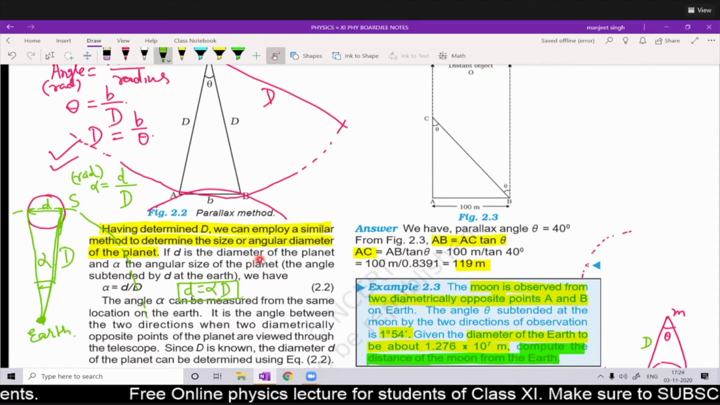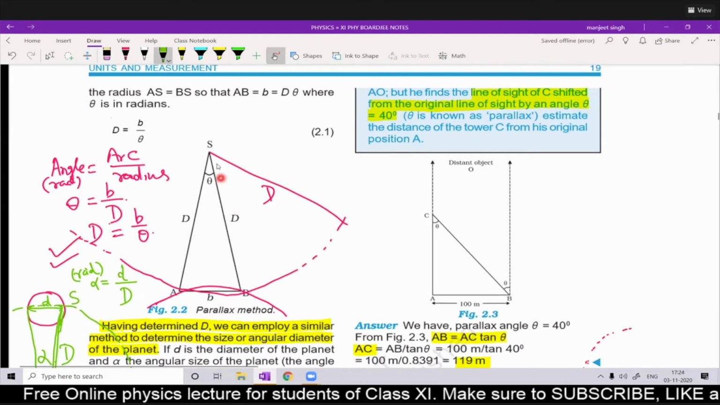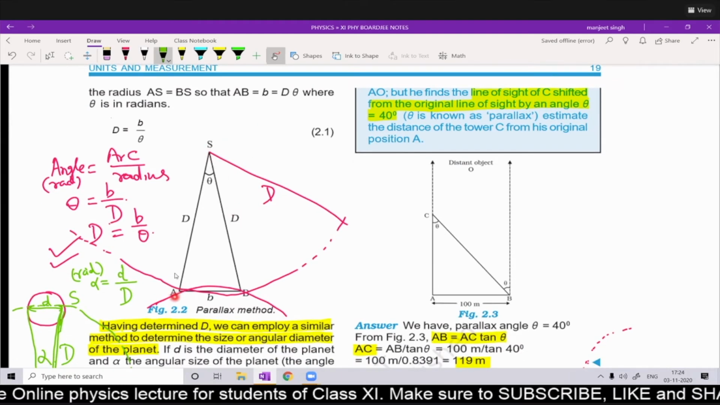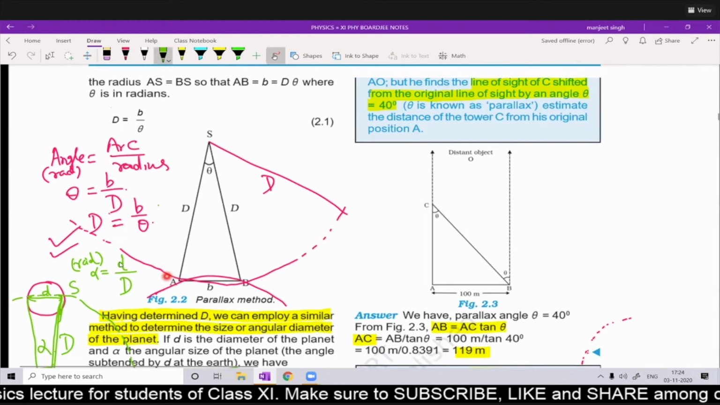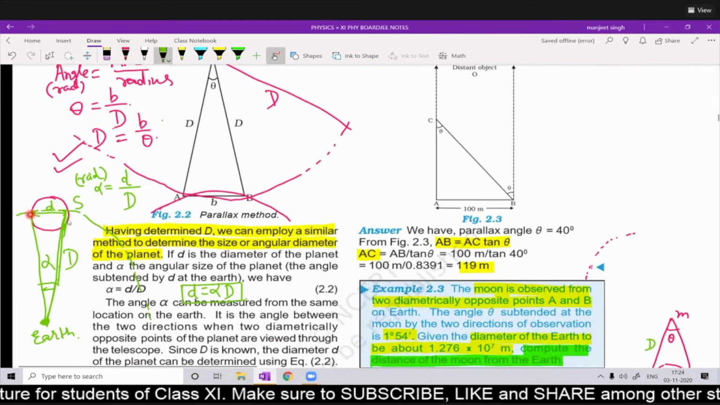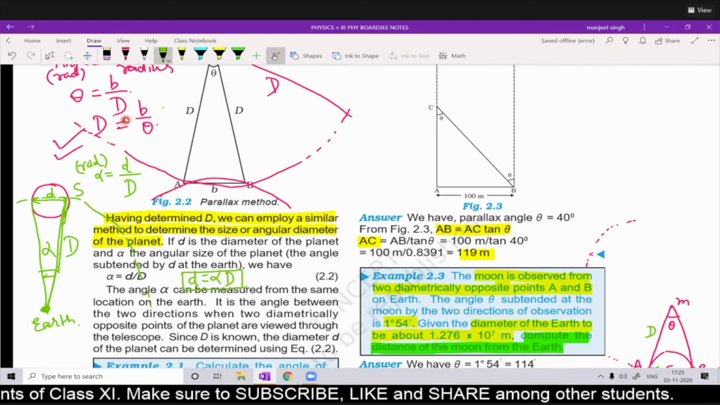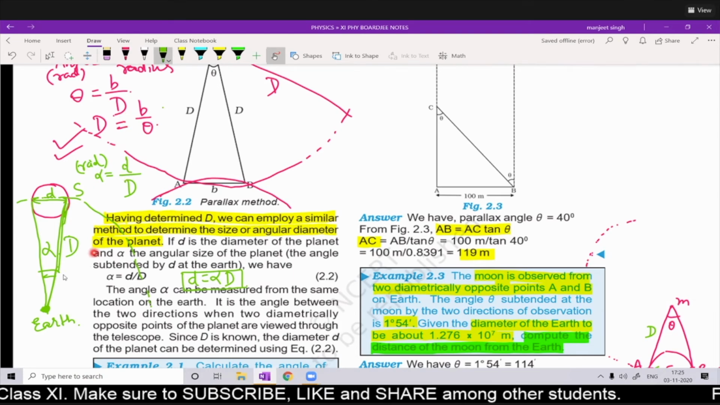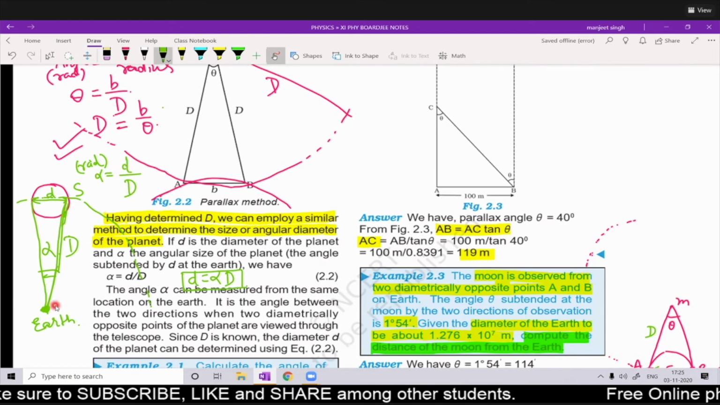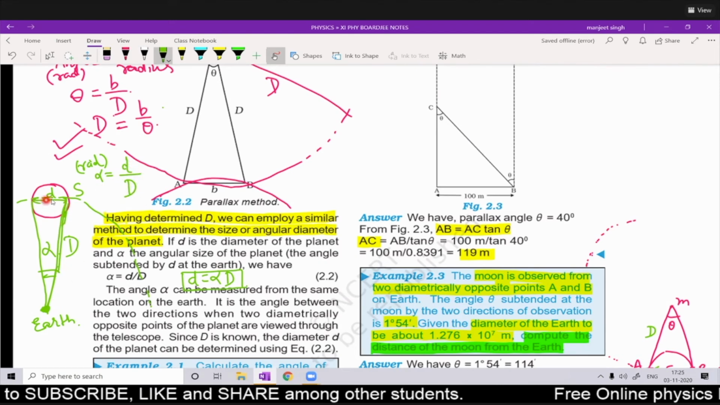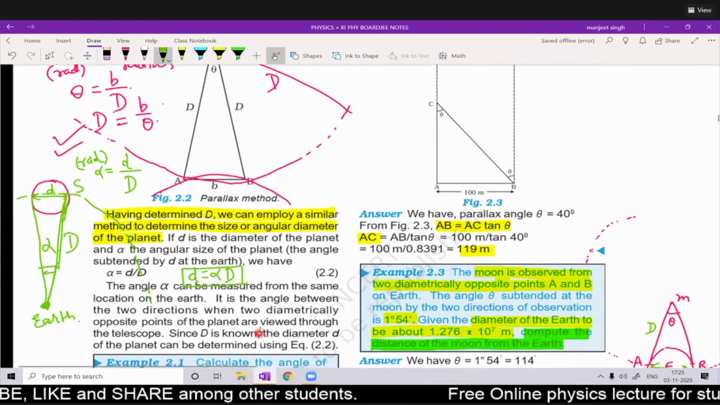So this way, by using the parallax method, we have determined the distance between the planet and the earth by the simple formula of trigonometry. The same formula we have applied here to calculate the size of the planet, because this distance is already known from the previous example. So again we will apply the same formula: angle is equal to arc upon radius, keeping this D as radius. Then this small d, meaning the diameter, the size of the planet, can be determined.